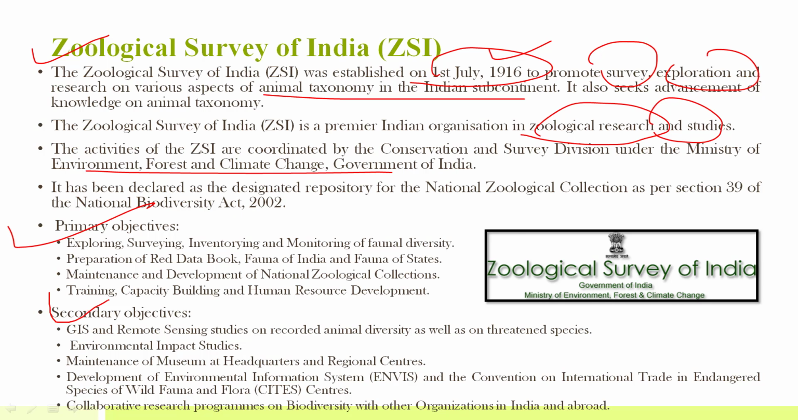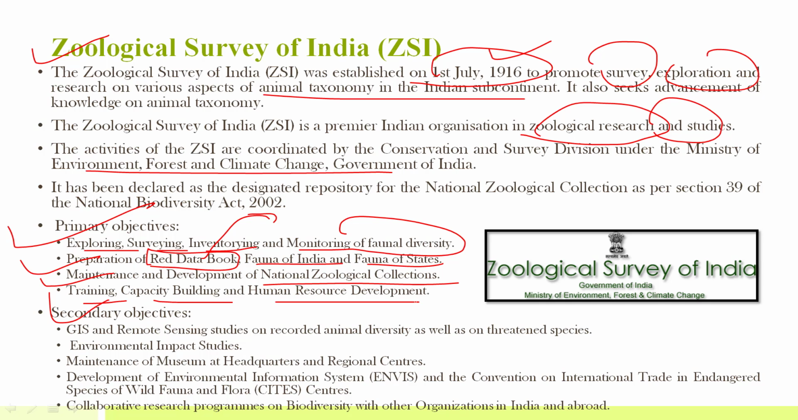The main objectives, there are two types of objective. One is primary, the other one is secondary. Primary objective include exploring, surveying, inventorying, monitoring of faunal diversity, preparing red data book. So in India, the red data book is prepared by ZSI, Fauna of India and Fauna of States, maintenance and development of national zoological collections, training, capacity building, and human resource development.